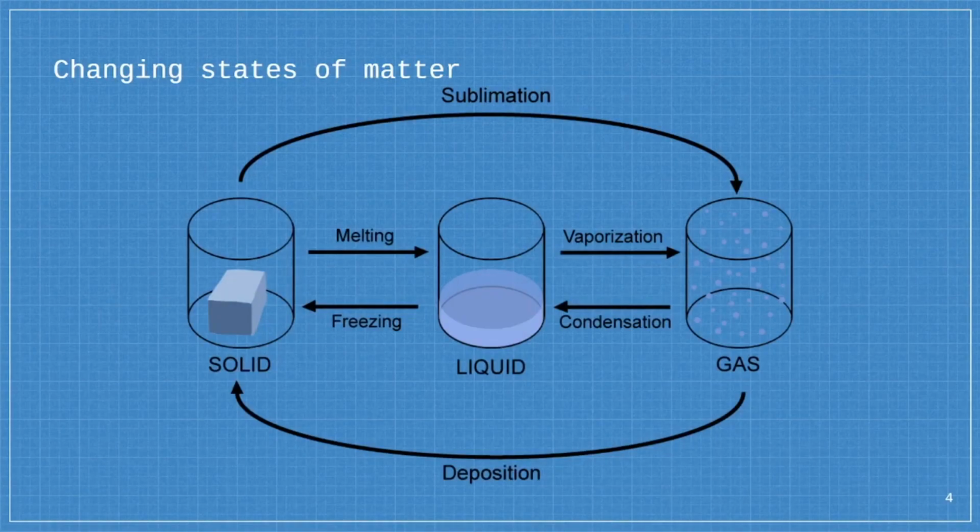We will now look at the changes between the states of matter. The diagram on screen shows the conversions between the three states of matter. From solid to liquid is melting, like when ice melts to form water. From liquid to gas is vaporization, like when you boil water. But it can also be evaporation.